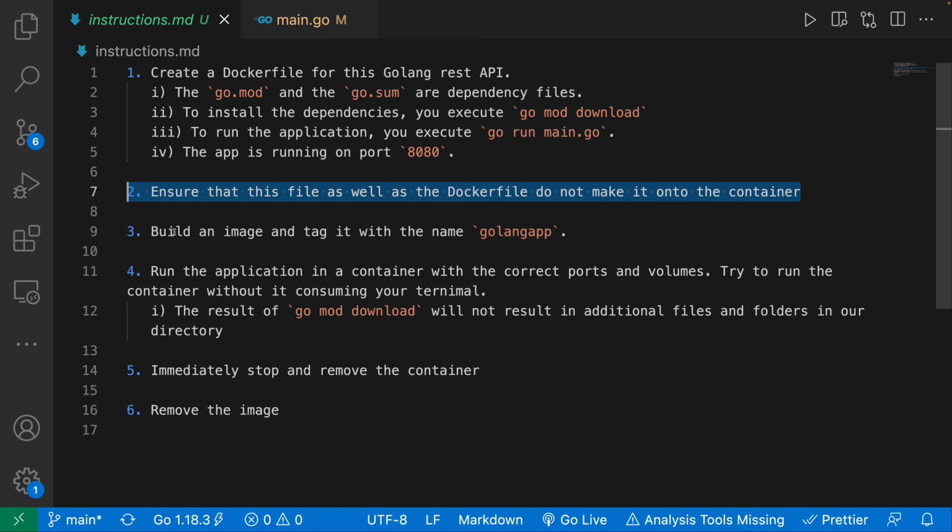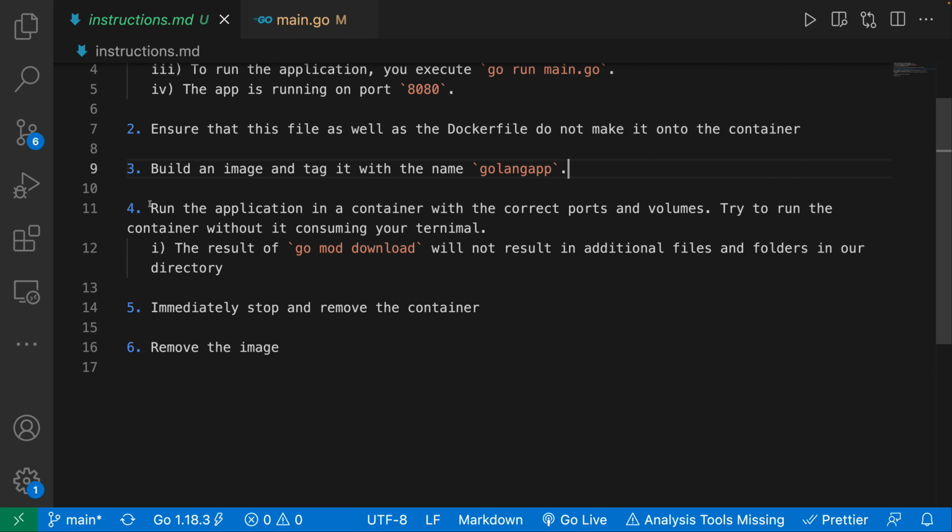And then step number 3 is I want you to build the image, and I want you to tag it with the name Golang app. All right. And then once we build the image, I want you to run the application in a container with the correct ports and volumes. So I want to be able to access it in my browser. And I also want the ability to make changes, and I want to see it inside of my browser.